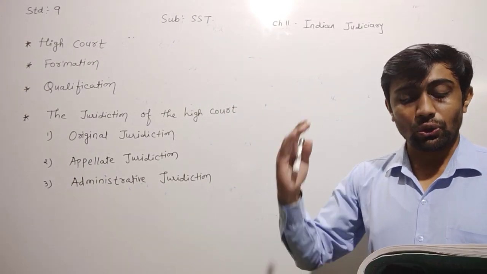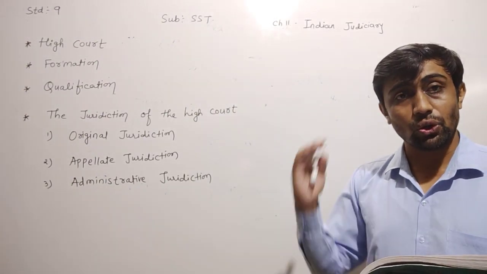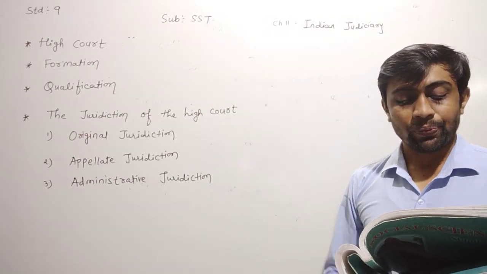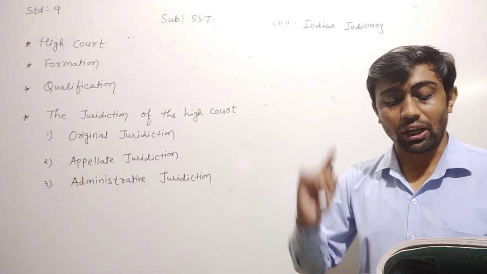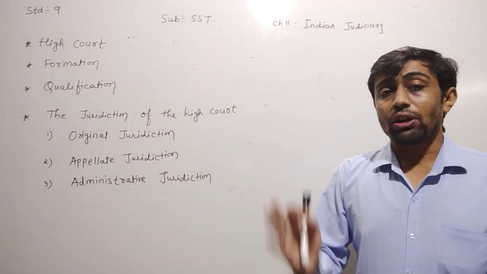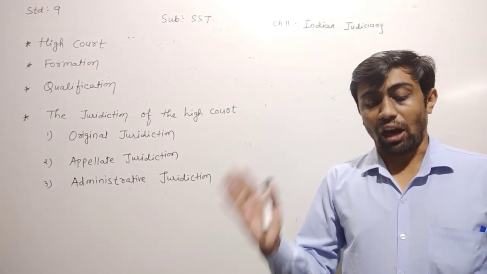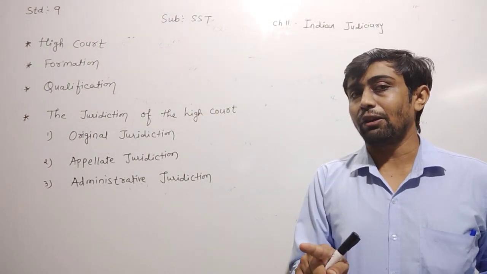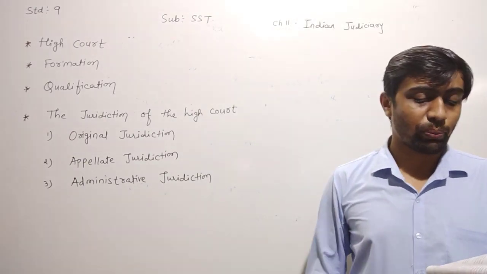The High Court is the apex court at the state level. At the national level, we know that the apex court is the Supreme Court.